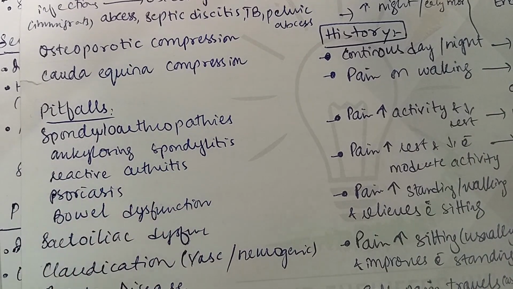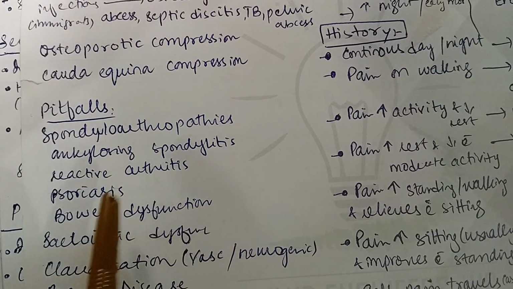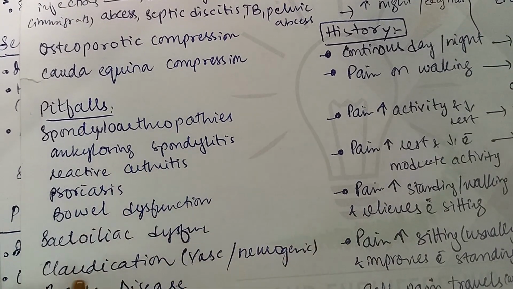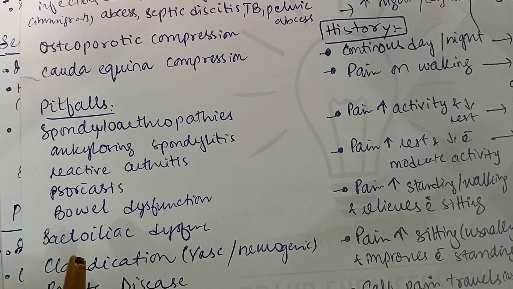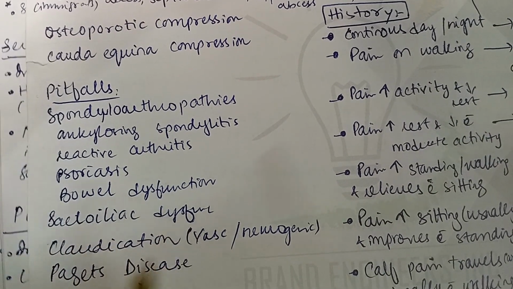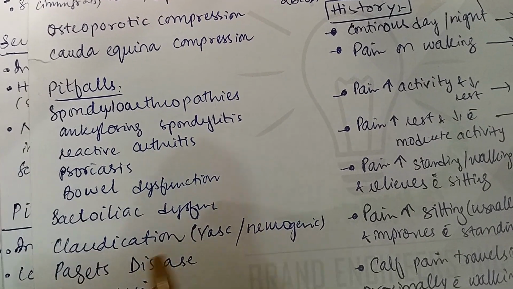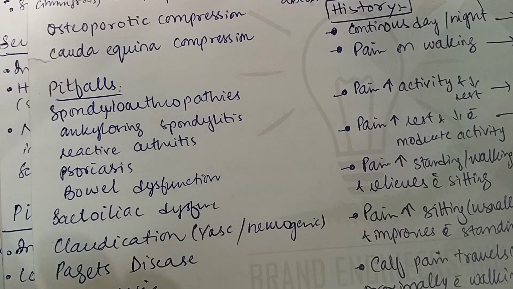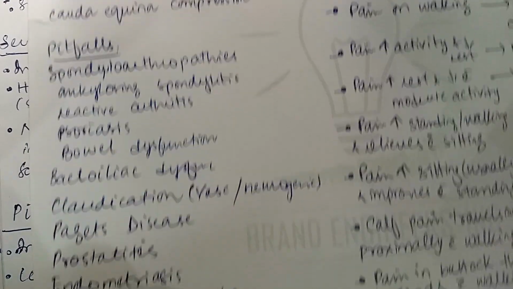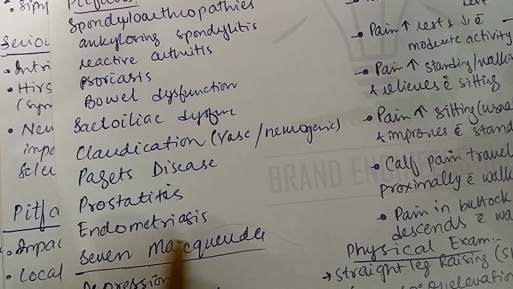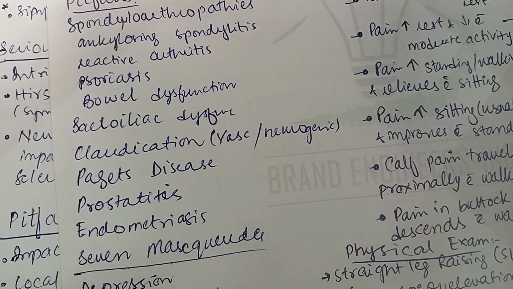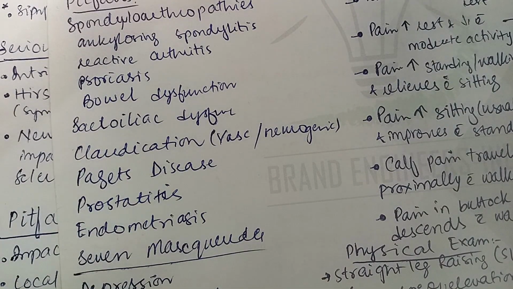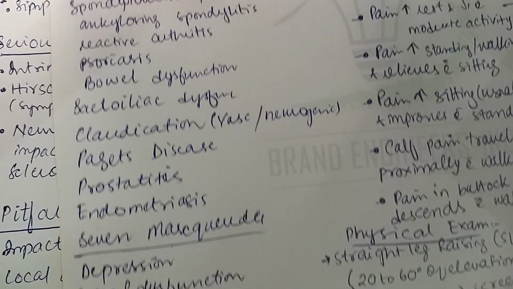Then we have pitfalls like spondyloarthropathies, in which we have a seronegative arthritis like ankylosing spondylitis, reactive arthritis, psoriatic arthritis, and bowel dysfunction, in which there is Crohn's disease and ulcerative colitis. Then we have the sacroiliac dysfunction, claudication, in which we have vascular claudication and neurogenic claudication, Paget's disease, prostatitis, and endometriosis. These are the pitfalls which often get ignored if a patient comes with lower back pain.